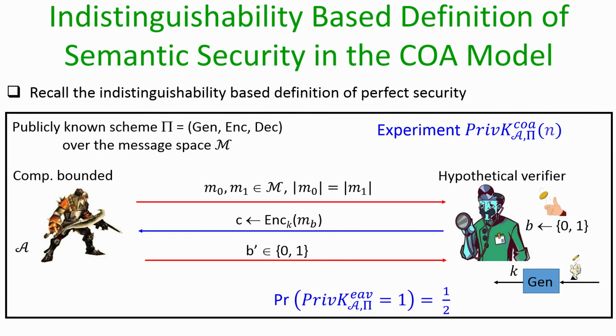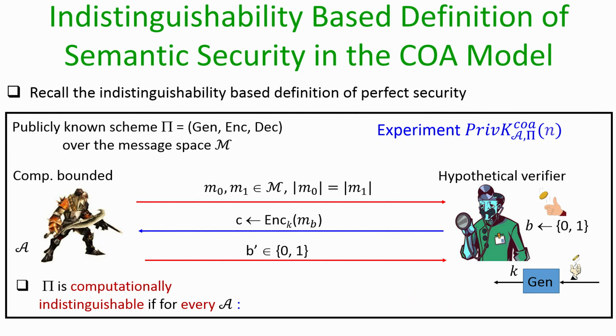And the third change is that instead of saying that our encryption process is perfectly indistinguishable, we will say that our encryption process is computationally indistinguishable if the probability with which the adversary could correctly identify what has been encrypted in the challenge ciphertext is upper bounded by some negligible function plus half.